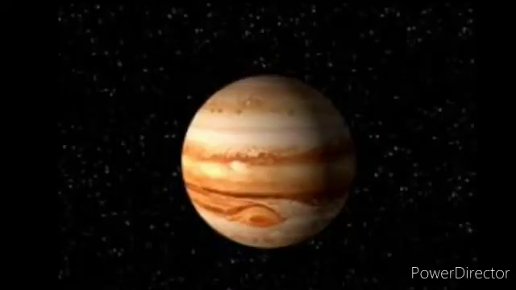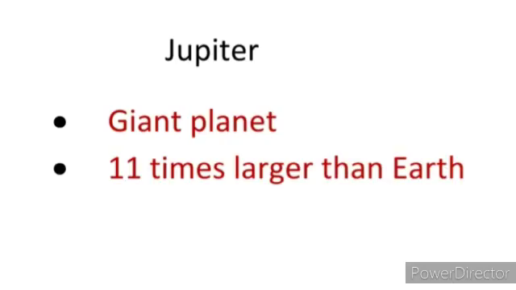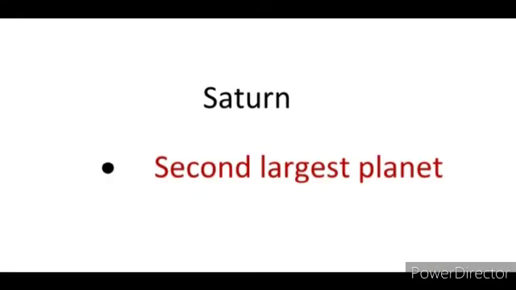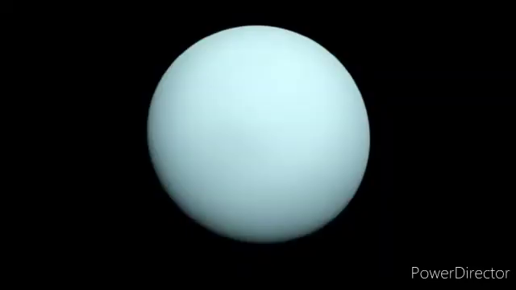Fifth, Jupiter. Jupiter is the giant planet in the solar system, about 11 times larger than our Earth. 6. Saturn. Saturn is the second largest planet after Jupiter. 7. Uranus.